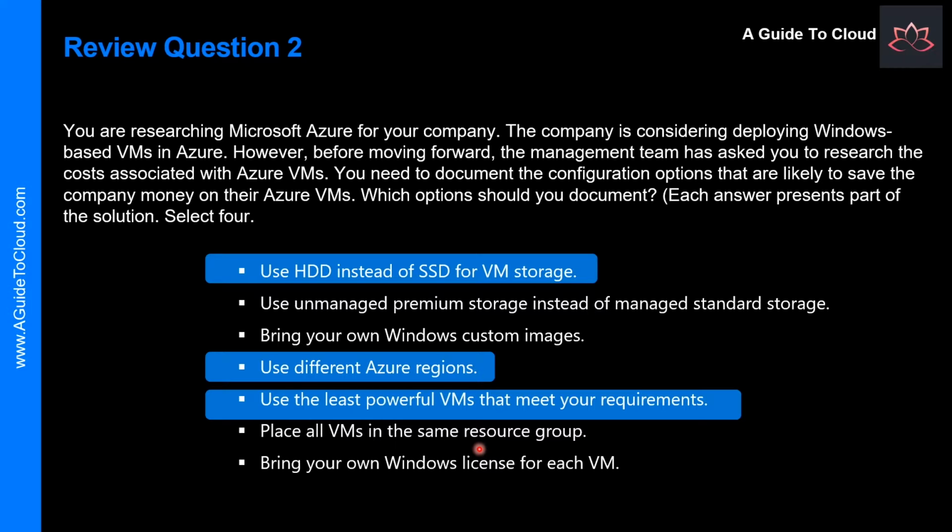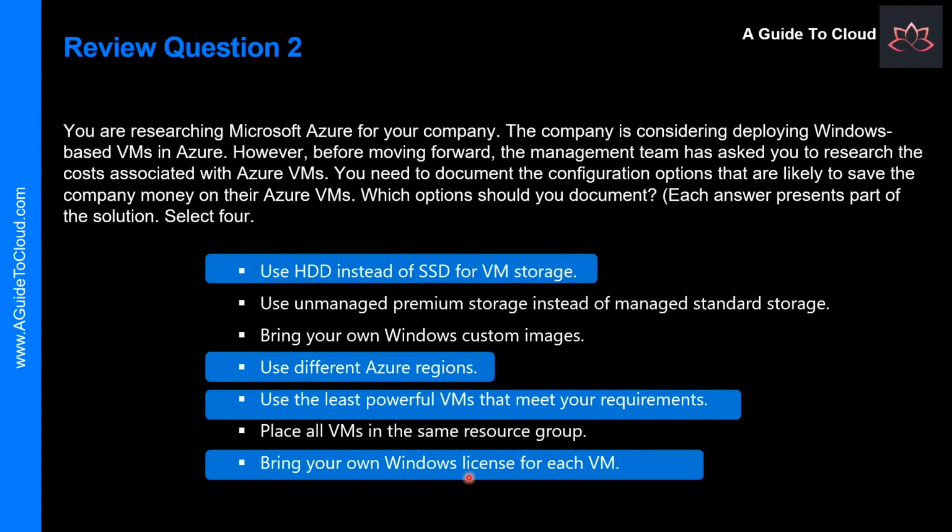No, placing all VMs in the same resource group will give you the same life cycle. Bring your own Windows license for each VM. Absolutely correct. This is called Azure Hybrid Usage Benefit. If you bring your own license, Microsoft will give you up to 49% discount on your virtual machine cost. So in this scenario, you need to document which of these options are likely to save the company money for the Azure VMs. We all learned different ways of saving money on Azure VMs.